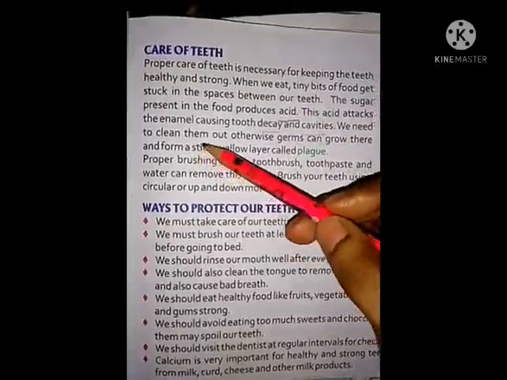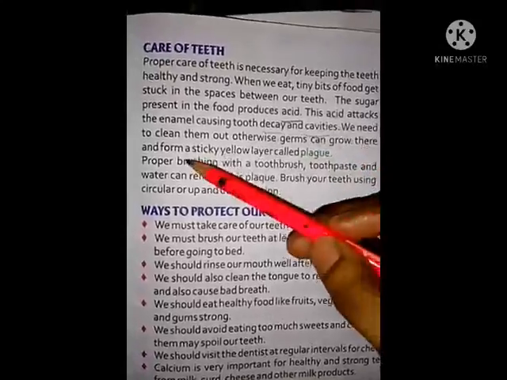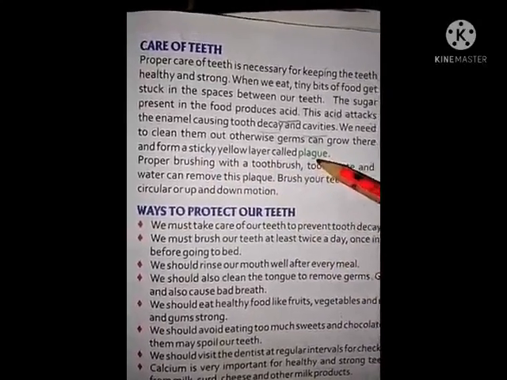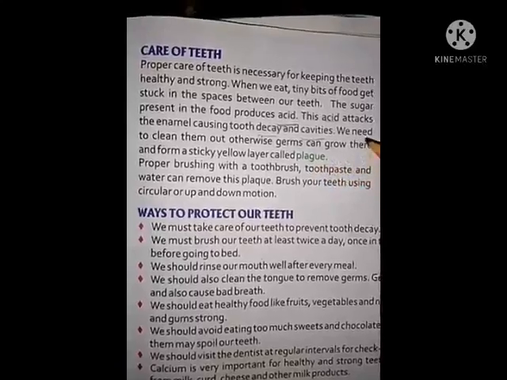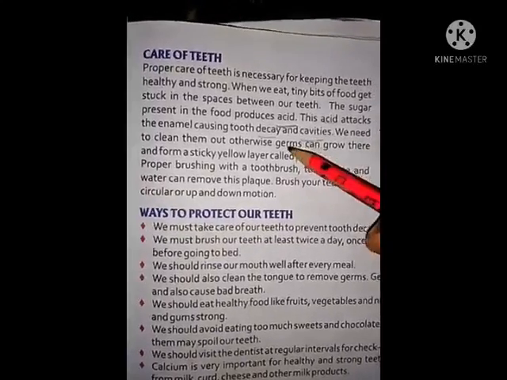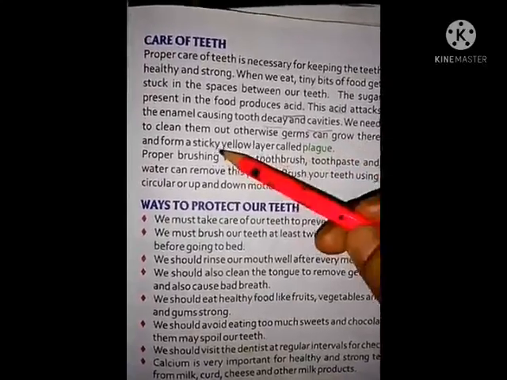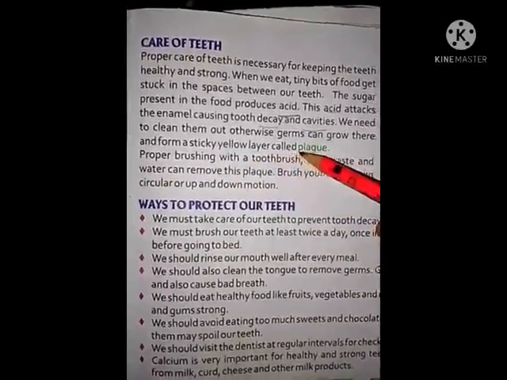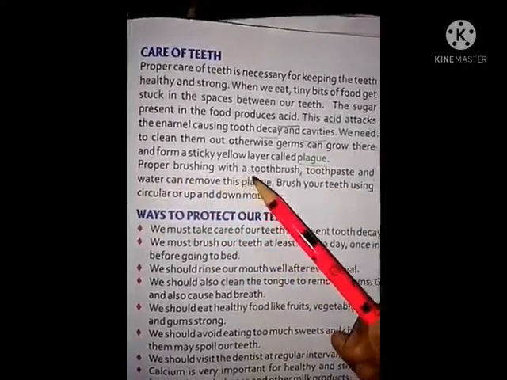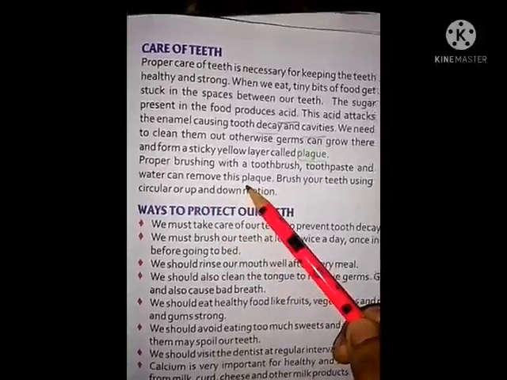We need to clean them out, otherwise germs can grow there and form a sticky yellow layer called plaque. Proper brushing with a toothbrush, toothpaste and water can remove this plaque.